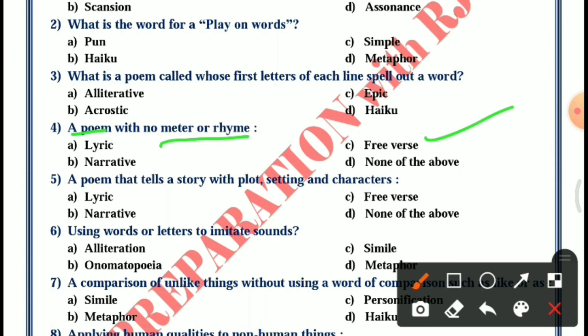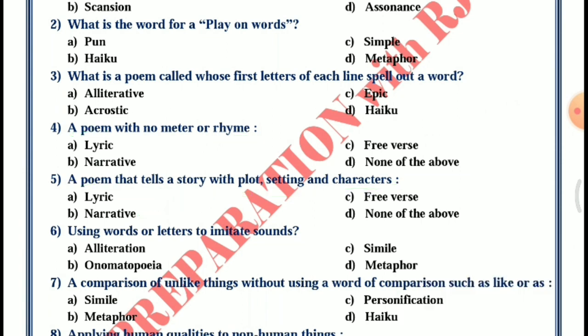Question fifth. A poem that tells a story with plot, setting and characters. The option A, lyric, B, narrative, C, free verse, D, none of the above. The answer is B, narrative.